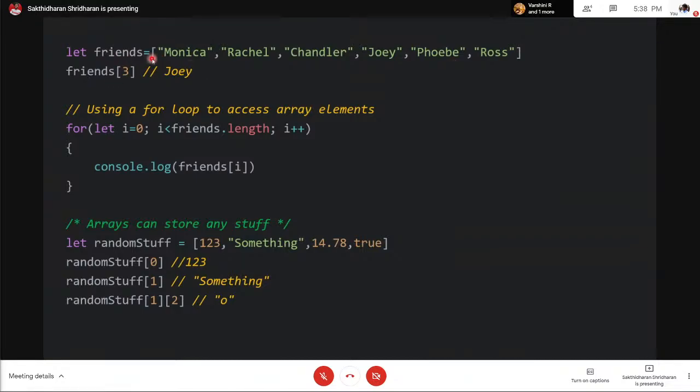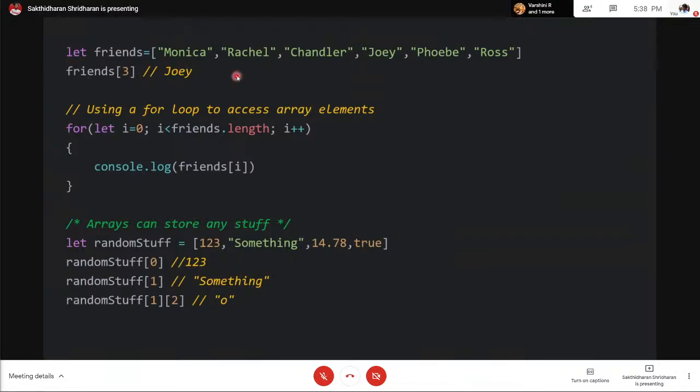Now these are characters of friends from the series Friends. Again, personally, Monica is my favorite. Yeah, she likes organizing stuff, and I like that too. So, anyways, there are six friends here. These are all called elements of the array, and this is how you represent an array.